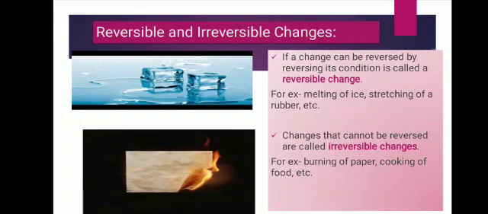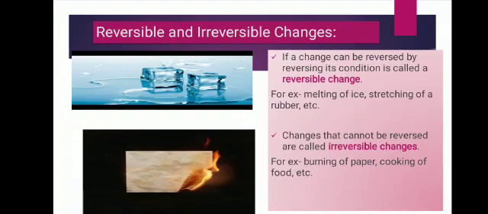Do you see any new product in the whole process? No. It is still a form of water; you only change its state from liquid to solid, and with melting, from solid to liquid. Clear? So if a change can be reversed by reversing its condition, it is referred to as a reversible change.